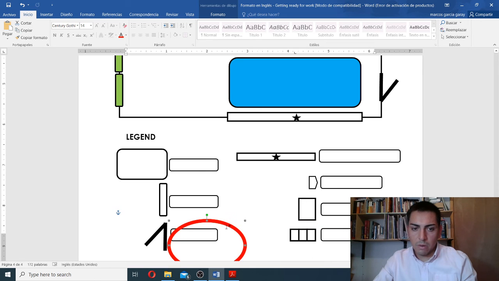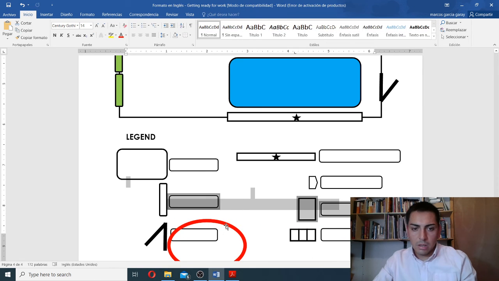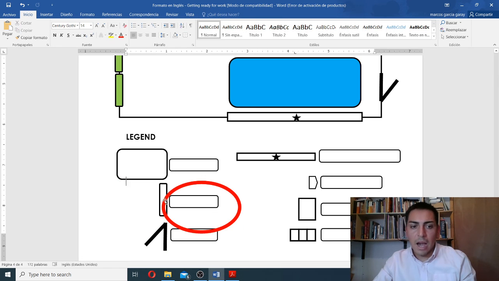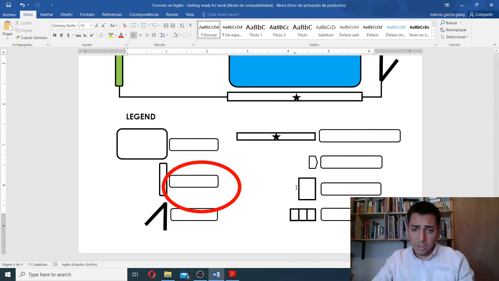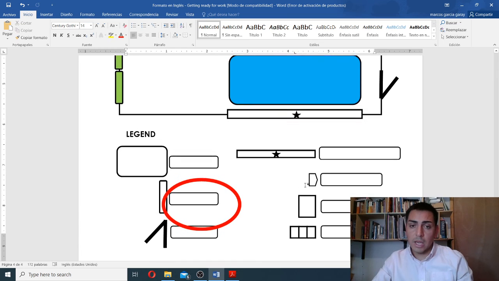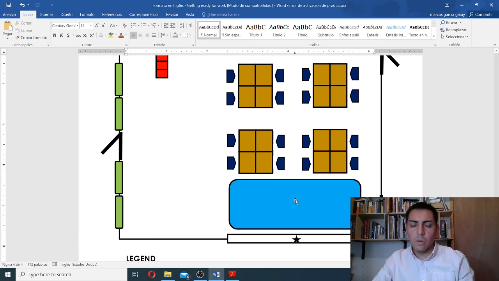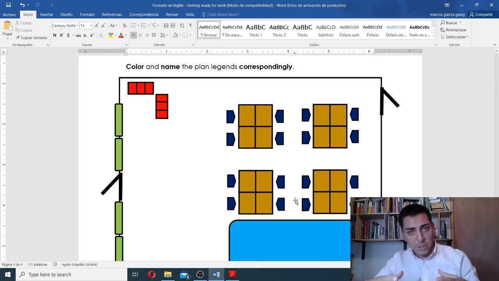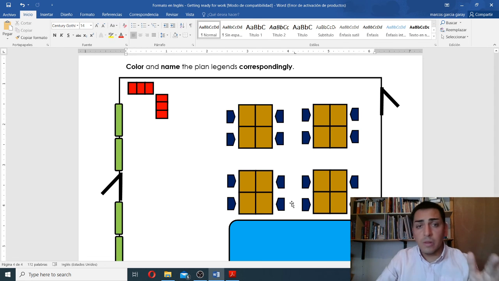The little arrow here. You should be writing down the name there and coloring the element the color it corresponds to. And so you can follow until you get to the last one. Okay, it's pretty easy. So the idea is that you can recognize the plan and what a legend is. Just that. I hope it's clear.